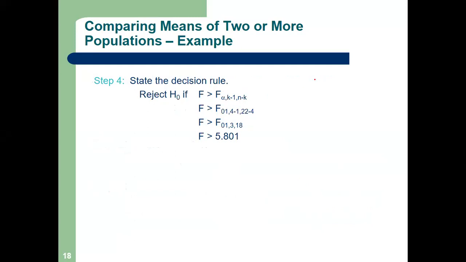In the F table, for each alpha there is one table. So for 0.01 you will get a table. Now what is our DF in the numerator? It is 3. You can see here, this is the numerator, and in our denominator it is 18. This is what I showed you in the last problem: DF in the numerator is 3 in our case, and you have to go to denominator 18.